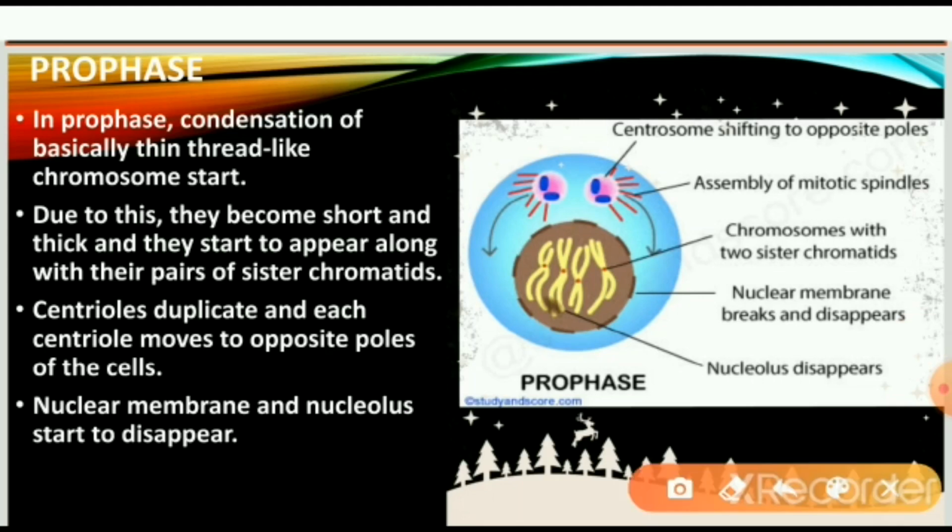Again, with the help of the figure, we'll see the centrosome shifting to the opposite poles. The assembling of the mitotic spindles is seen here. Chromosomes with sister chromatids are seen here. The nuclear membrane breaks and disappears here.